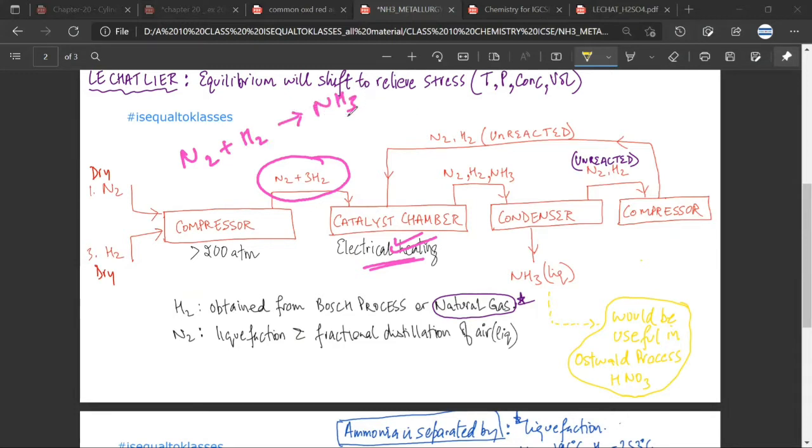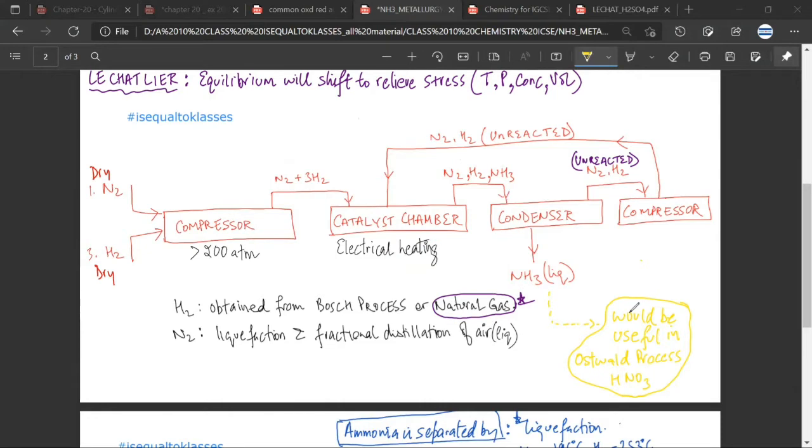Now the whole of the nitrogen and hydrogen doesn't get converted into ammonia. So you will take out the nitrogen, hydrogen and ammonia. You will take this to the condenser. From the condenser, the temperature will come down. When it comes down, ammonia as a liquid will be separated out. But the remaining nitrogen and hydrogen, which couldn't get converted into ammonia, is compressed and resent to this catalyst chamber again for manufacture. Is it making some sense or not?